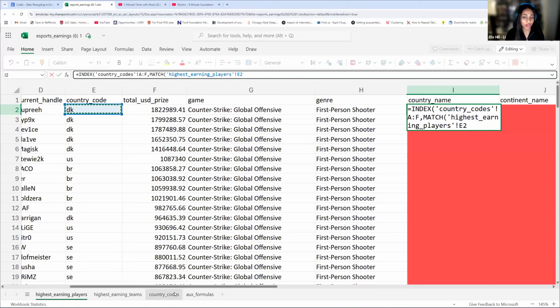Now we have our lookup array. And this time the lookup array is just going to be one column. So what is the lookup array going to be? The lookup array is going to have to somehow match DK, or match cell E2, to be able to get the answer we need. How do we do that?